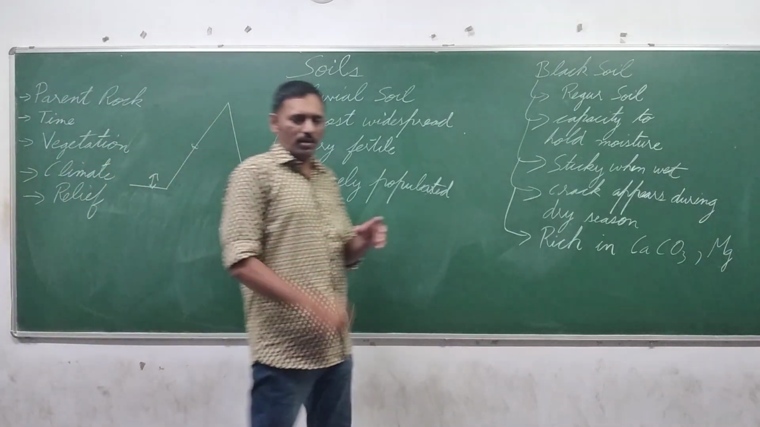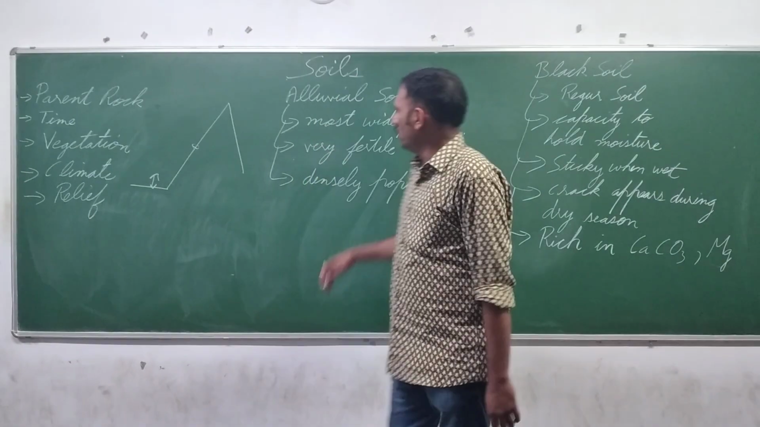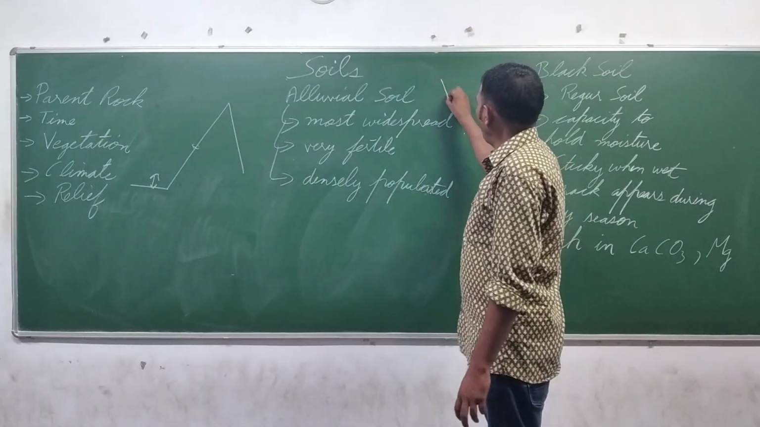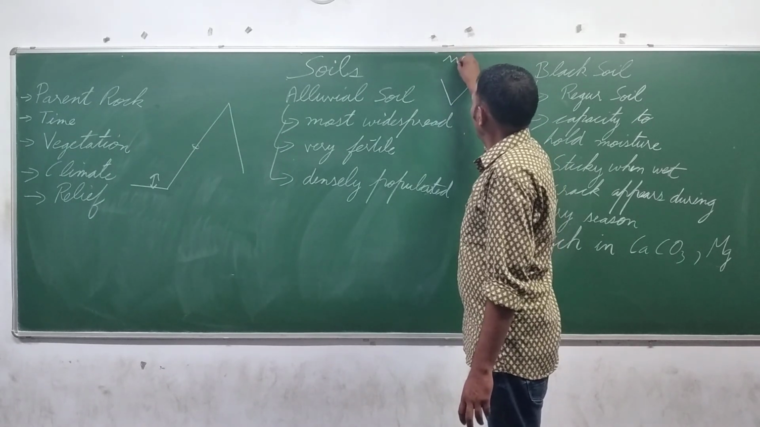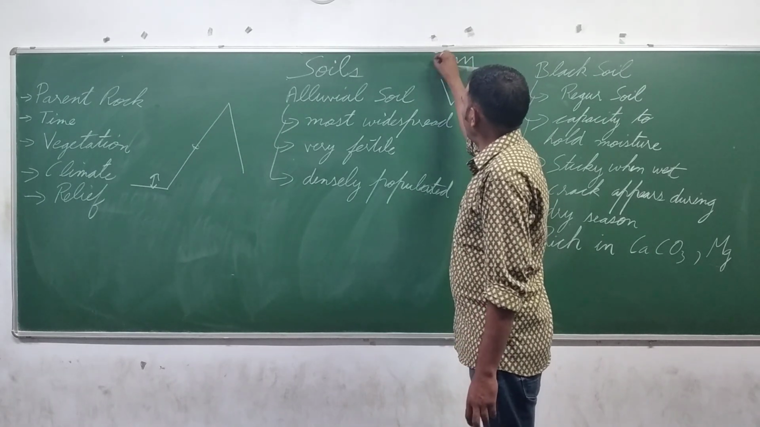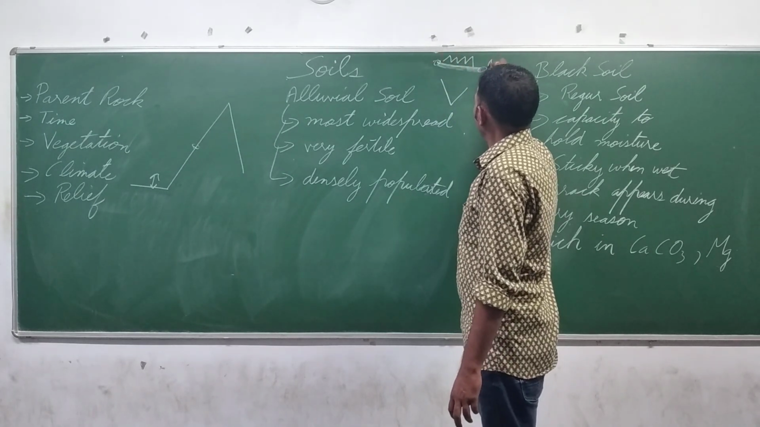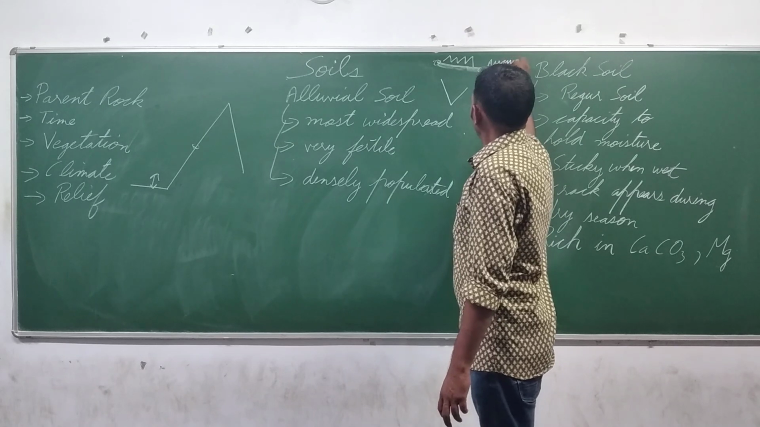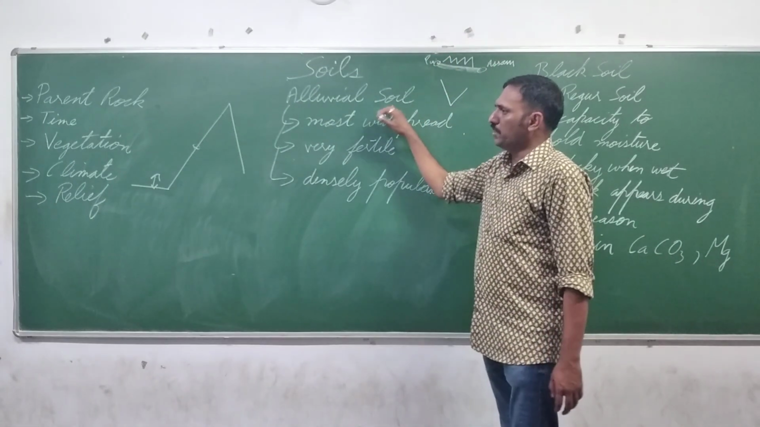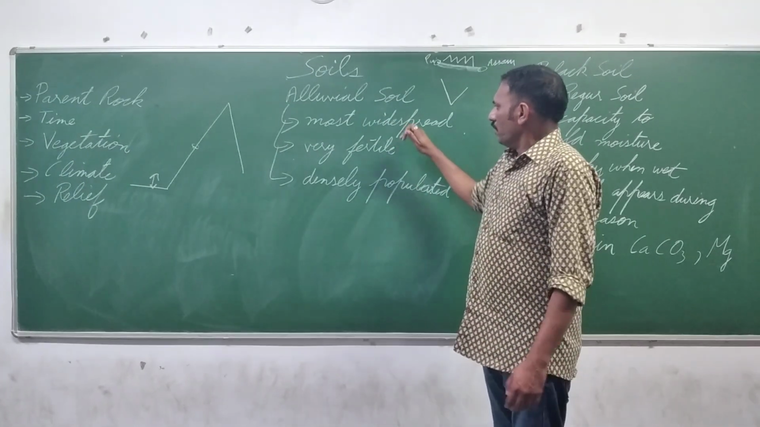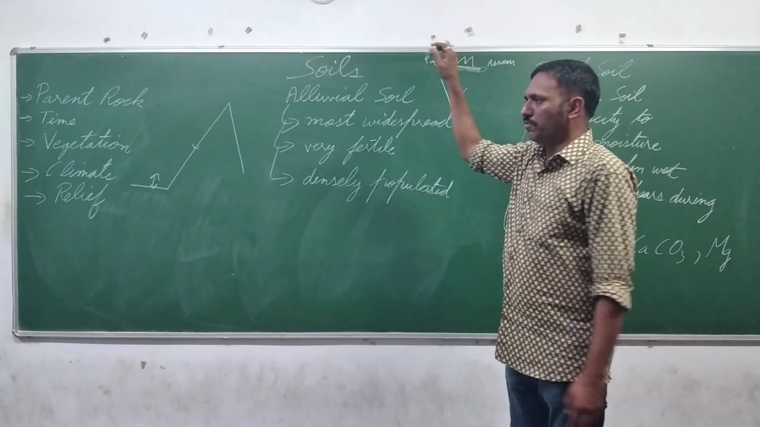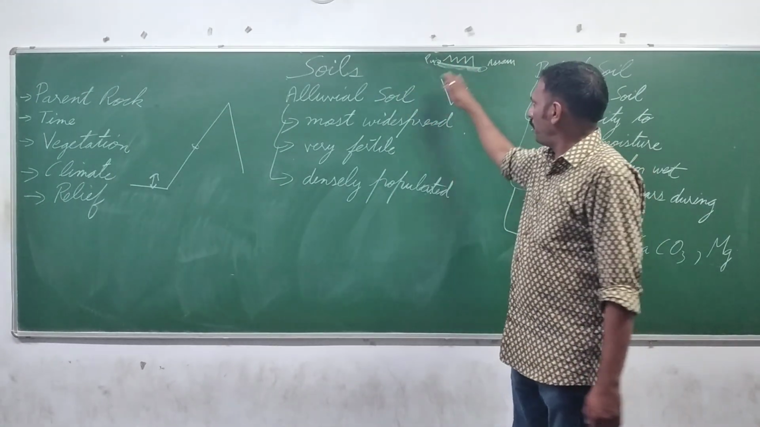Next is alluvial soil. The types of soil. This is the most widespread soil in India. If we see the map of India, in south of the Himalayas, the complete northern plain from Punjab till Assam, the soil which is found is alluvial soil. This is very fertile. As you all know, this is a densely populated region which is very fertile for agricultural purposes.